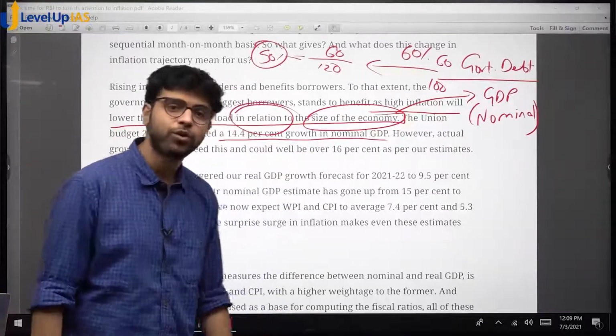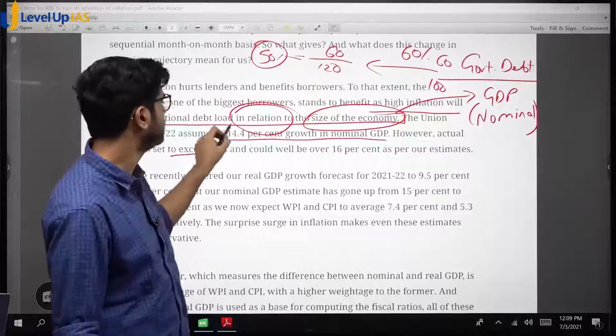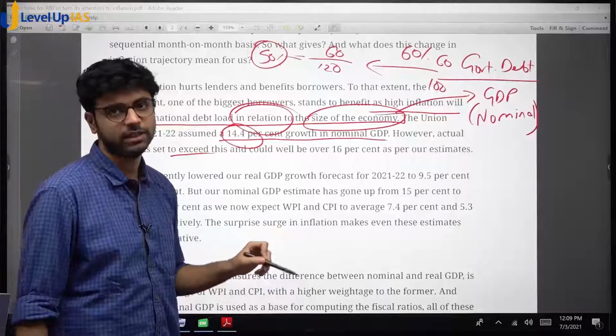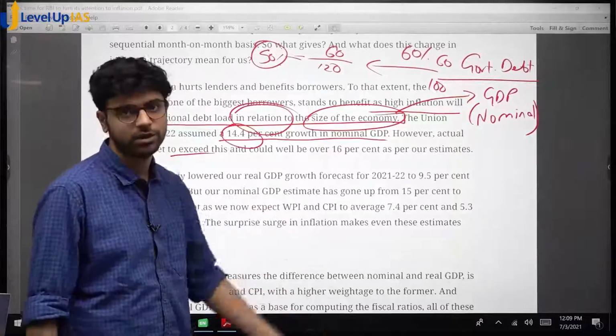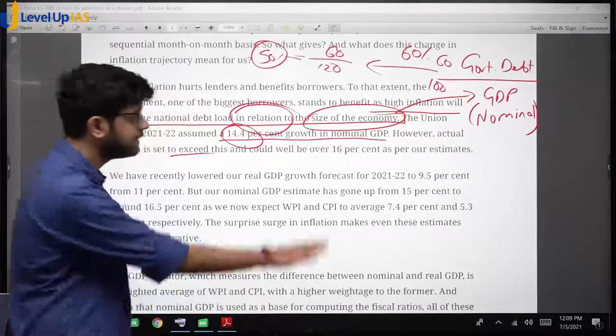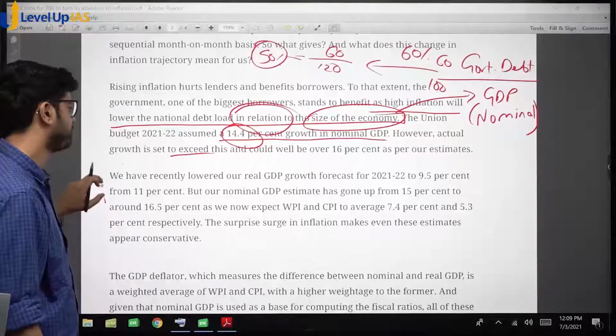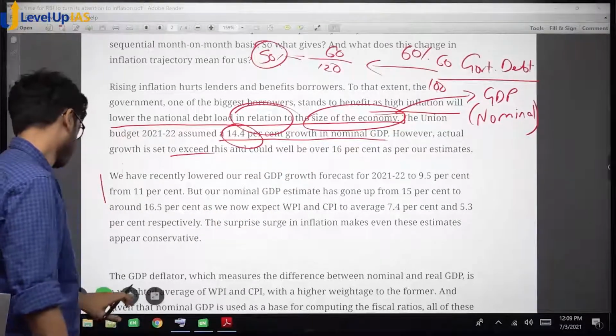Why do you think actual growth would exceed 14%? Because of inflation. Inflation is very high currently. That is why our nominal GDP will boost the economy. ठीक है? At least the calculations, at least on paper. Next.